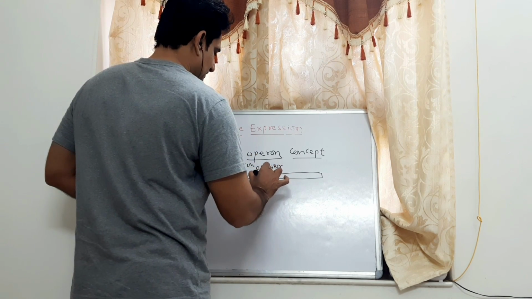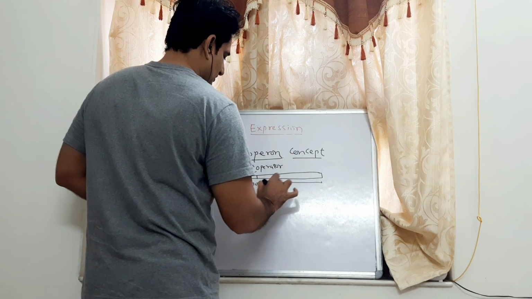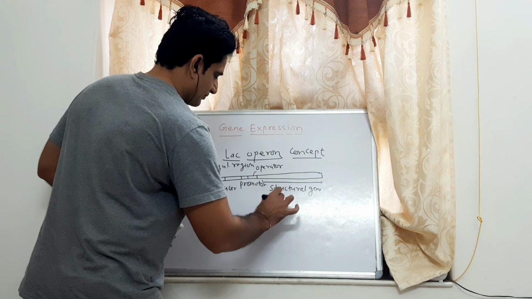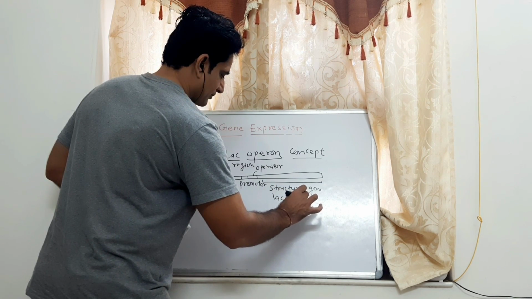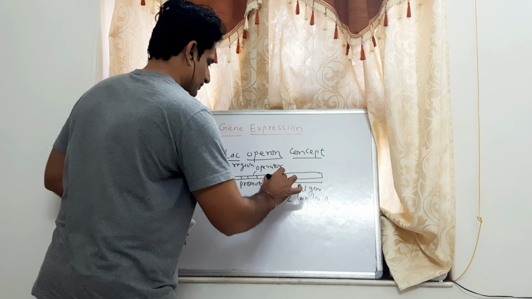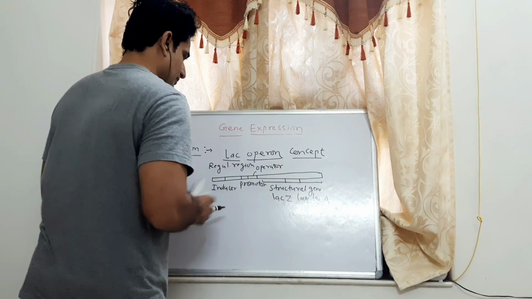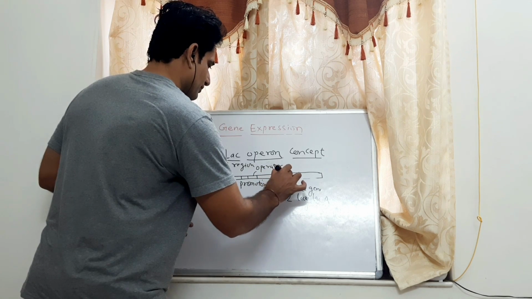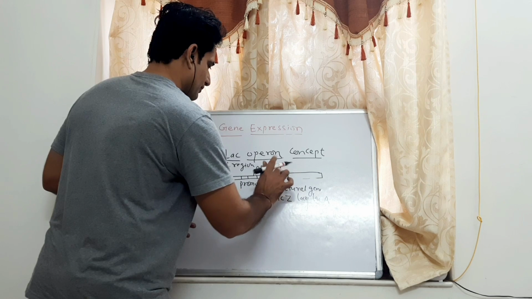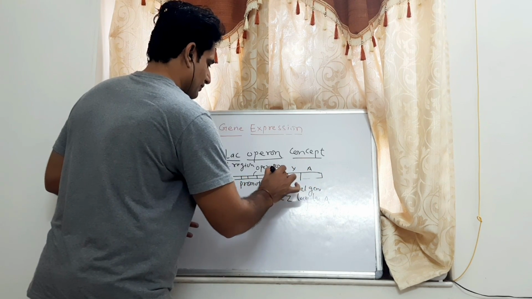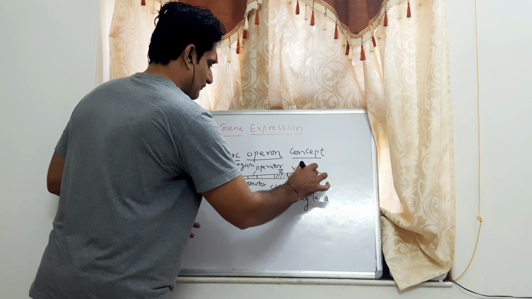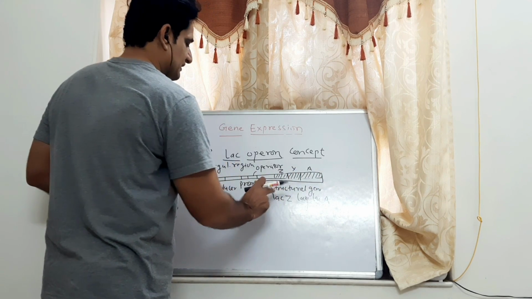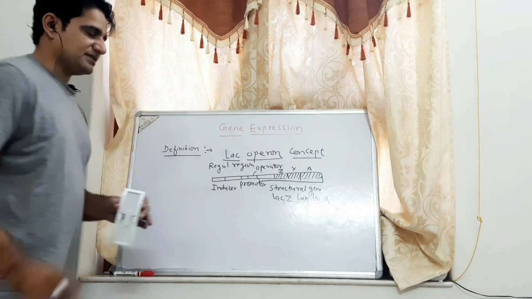And the second part is known as the structural genes: lac Z, lac Y and lac A. This portion is known as the structural genes, and this region is known as the regulatory region. It has two important parts.